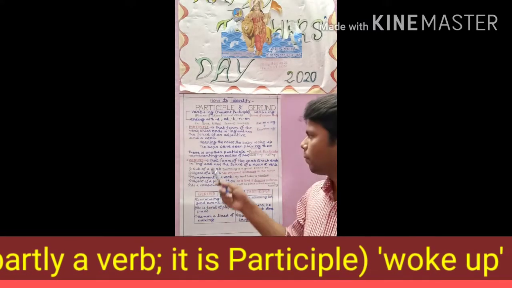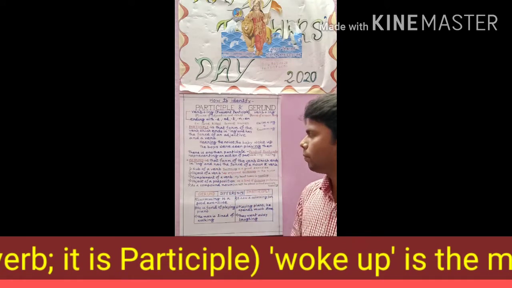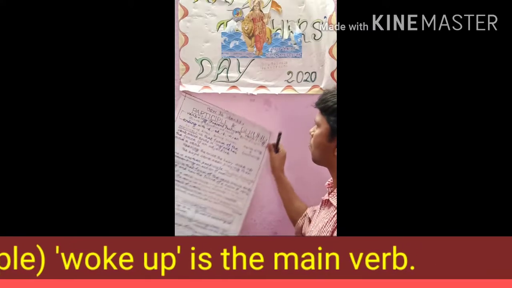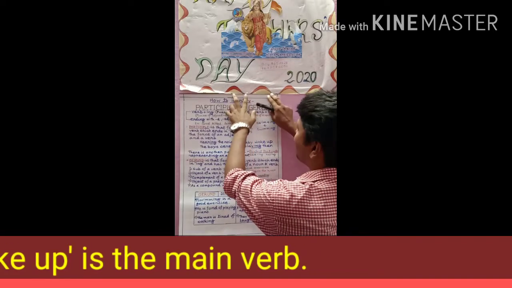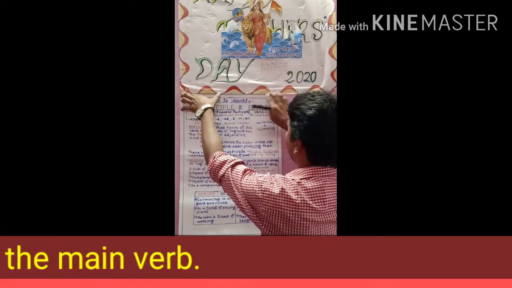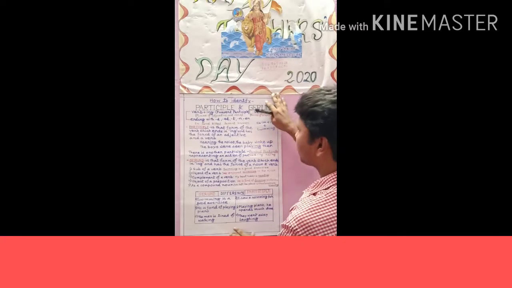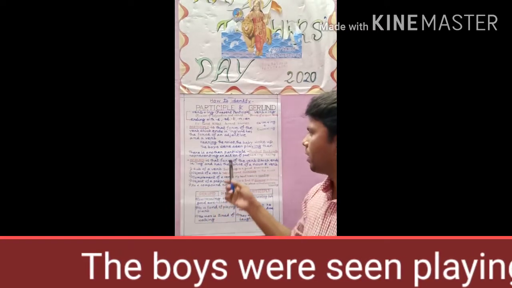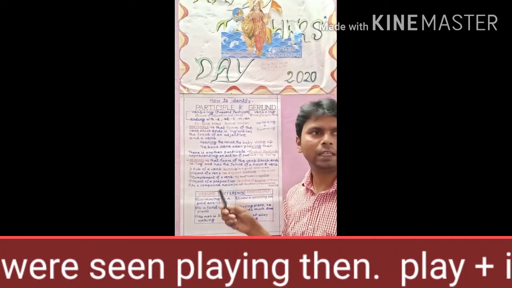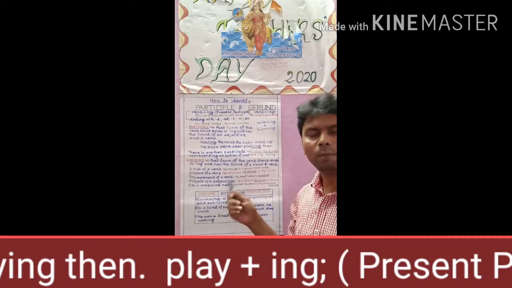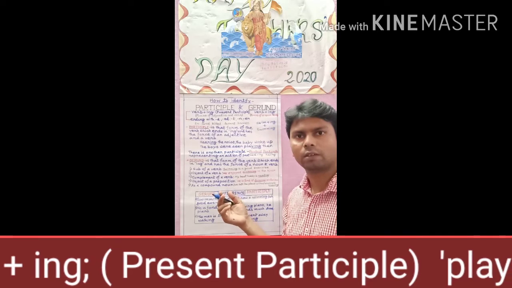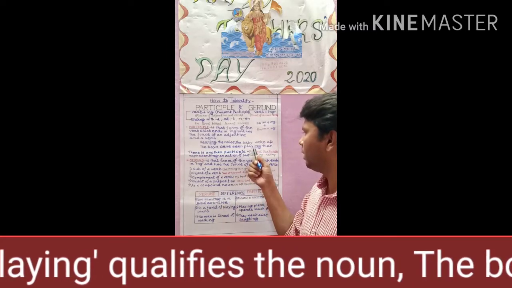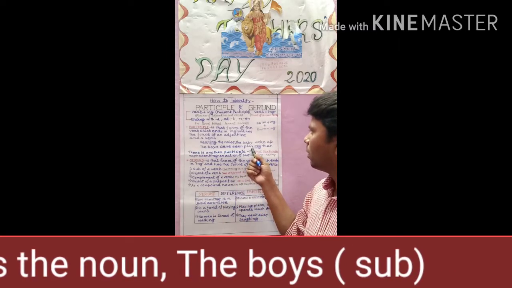And next, another example. The boys were seen playing then. Here the main verb is seen and playing is a participle. Play plus ing. The boys were seen. What were they doing then? They were playing then. So this is an example of participle.